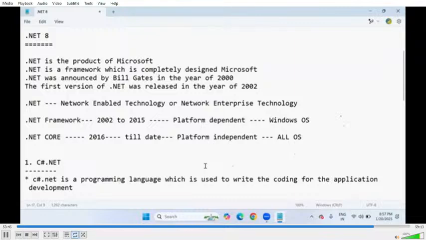Undoubtedly, in .NET, we are going to learn a programming language and technologies. The complete combination is .NET, which is a framework. Microsoft brings the .NET Framework or the .NET Core framework to developers to build applications. Now it's time to talk about the .NET Framework and the .NET Core framework. What is the main difference? What is the difference? Nothing.